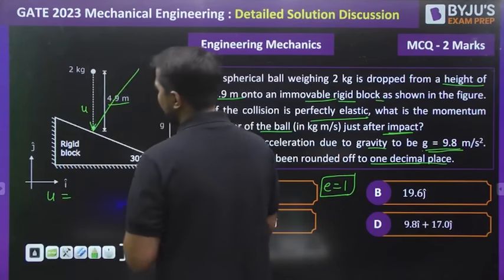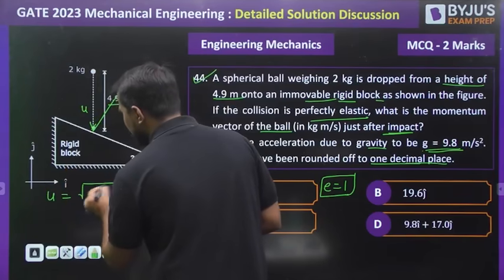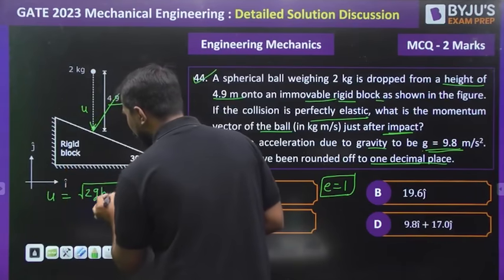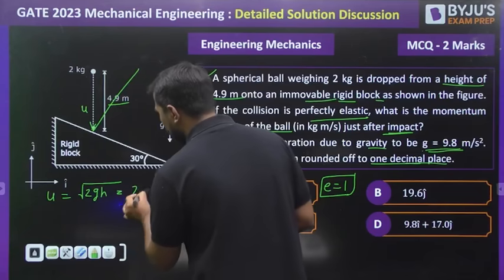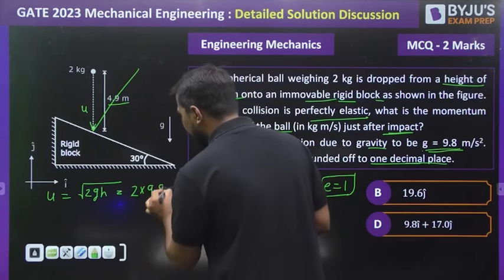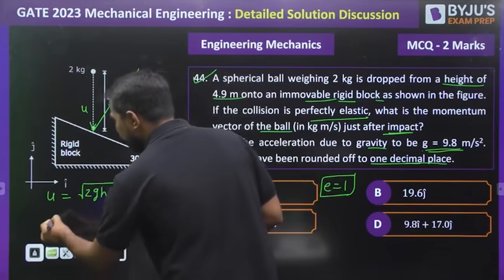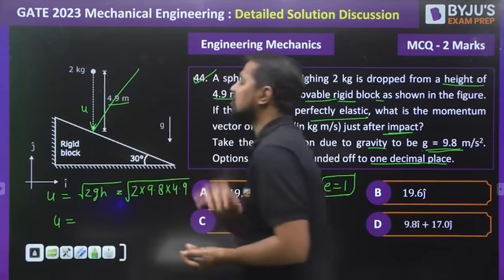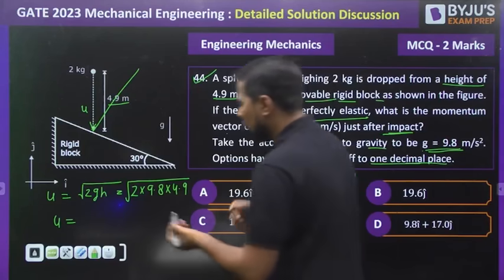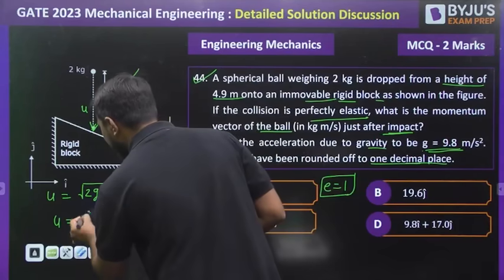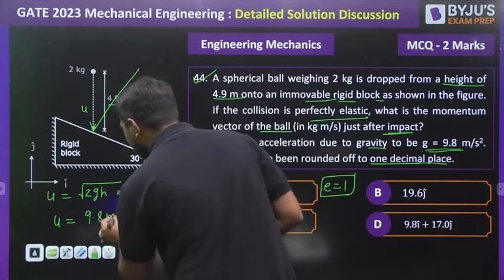U will be equal to the square root of 2gh. So it will be equal to the square root of 2 into 9.8 into 4.9. The velocity just before striking this block will be 9.8 meter per second.